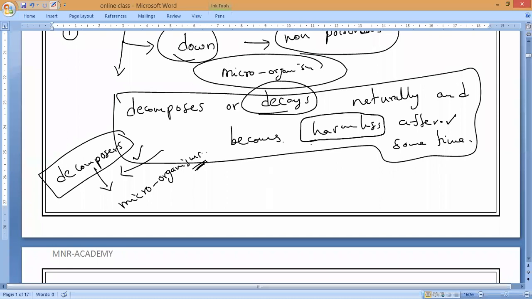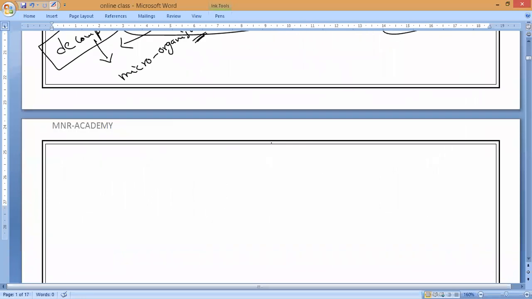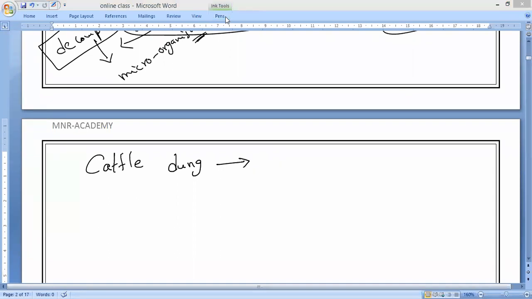For example, let me take cattle dung. You all know that. Cattle dung is the excretory product of animals, including human beings. Now you tell me, this cattle dung, is it a biodegradable waste or not? Please respond. Yes or no? Cattle dung is a biodegradable waste or non-biodegradable waste? That is my question. Anybody? So cattle dung will come under biodegradable waste.